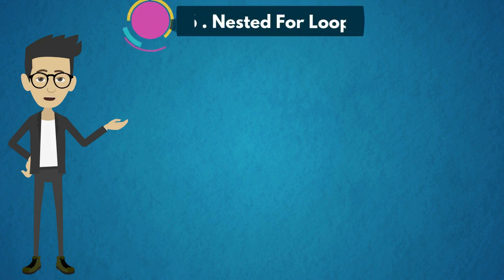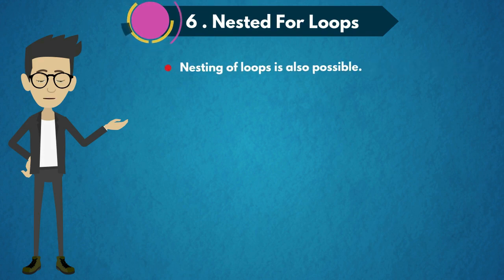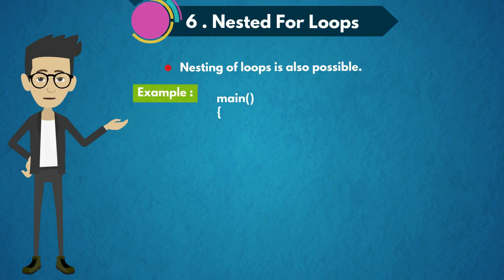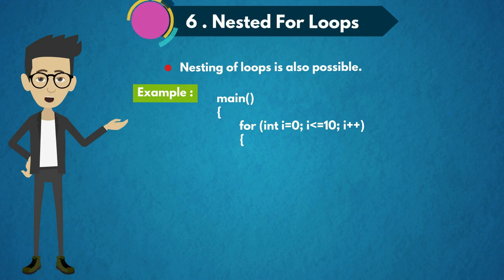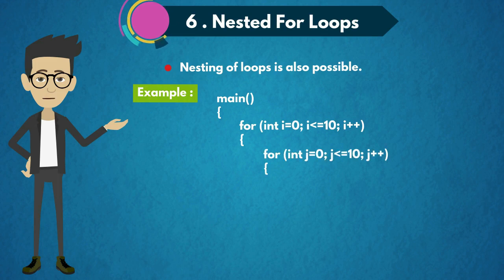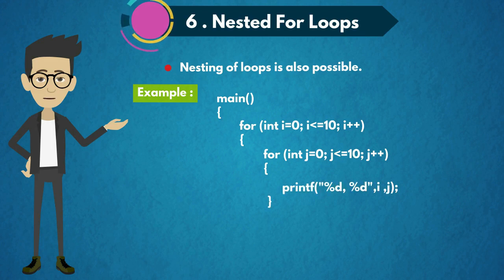The sixth concept is nested for loop. As we have discussed earlier about nested if else, now we are going to discuss nested for loops. Nesting of loops is also possible. For example, main, for int I equal to 0, I less than or equal to 10, I plus plus. Here is the for loop condition, and inside that we are having another for loop condition with variable j, and then we are going to print both variables I and j.